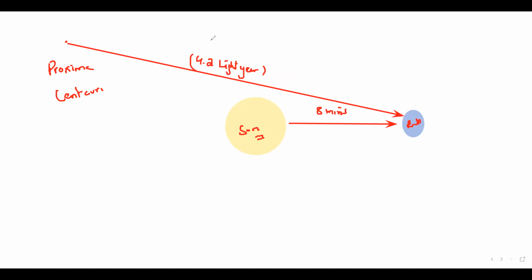When we work it out in terms of distance, 1 light year is equal to 9.5 into 10 to the power 15 meters. So if you want to find it in meters, we multiply this by 4.2. Then we'll know how much distance there is between Proxima and the Earth.